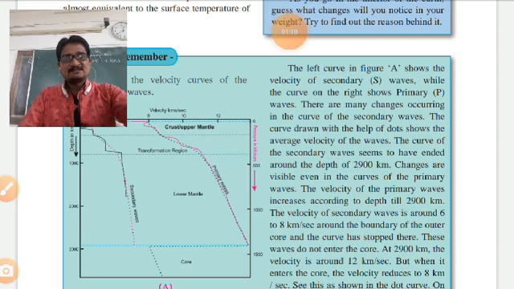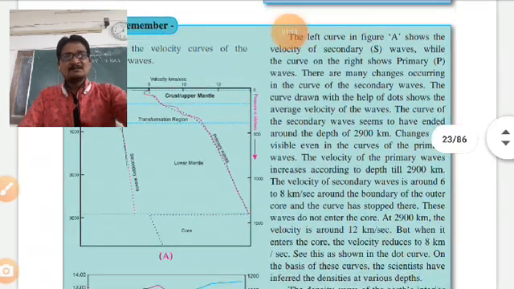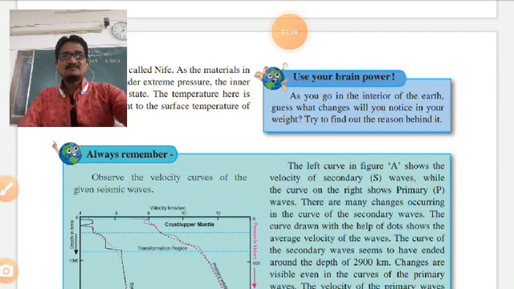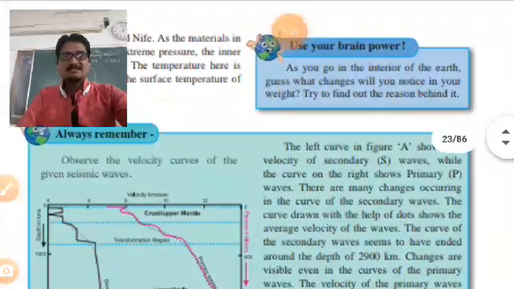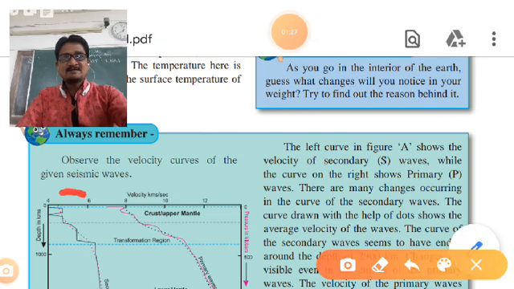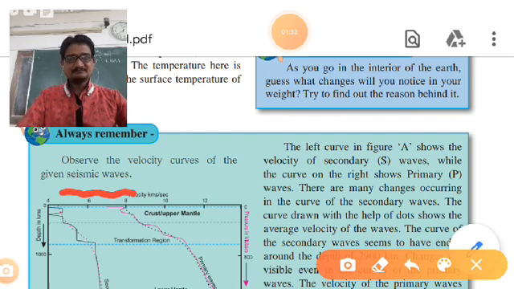So we will start. See, in Always Remember, observe the velocity curves of seismic waves. Seismic waves means pravaha, energy currents.